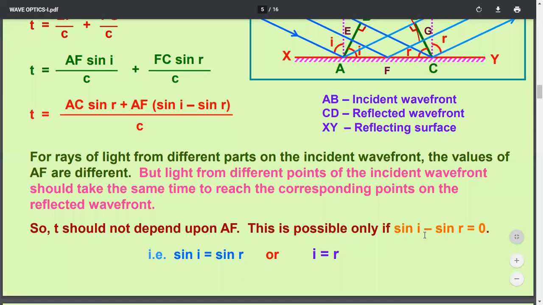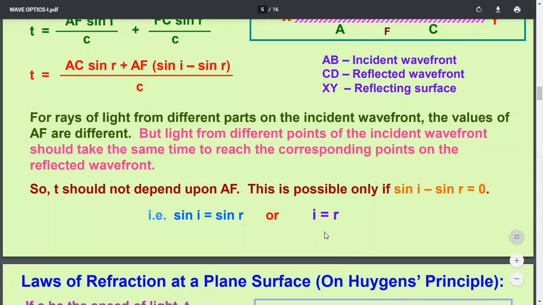So sine I minus sine R is 0. Therefore, sine I equals sine R. Therefore, I equals R, proved. That is, the angle of incidence equals the angle of reflection.